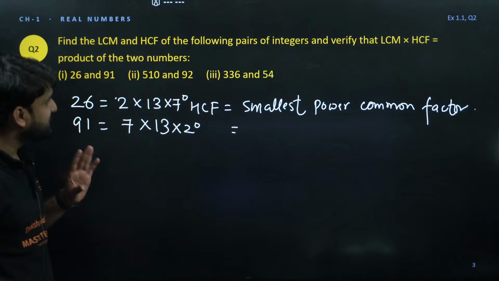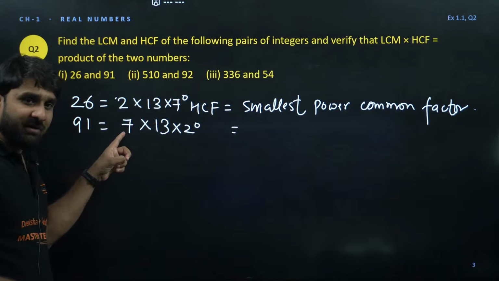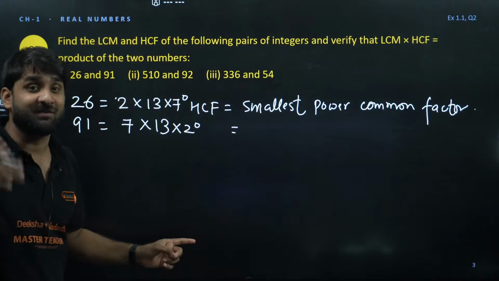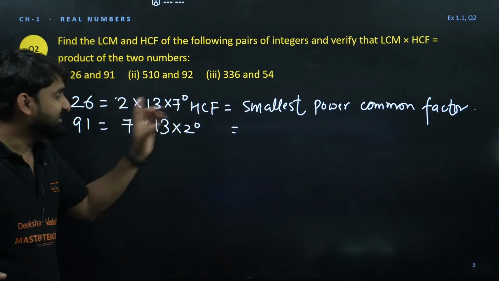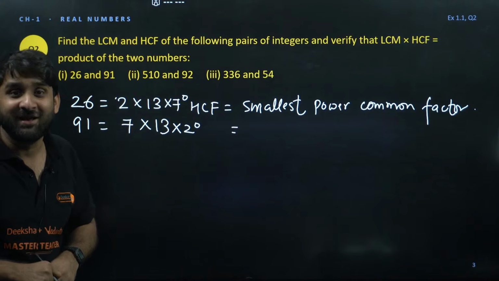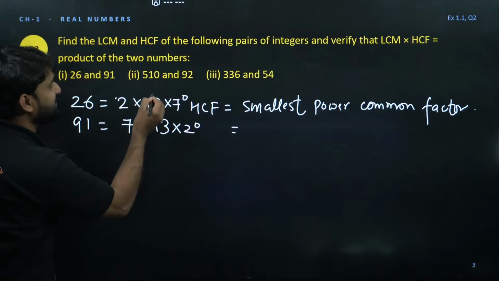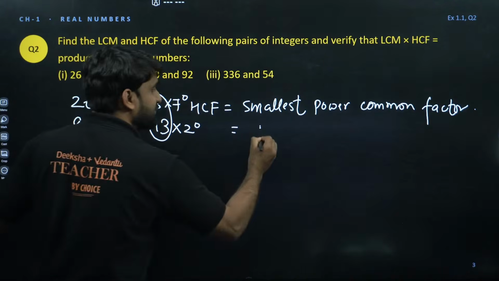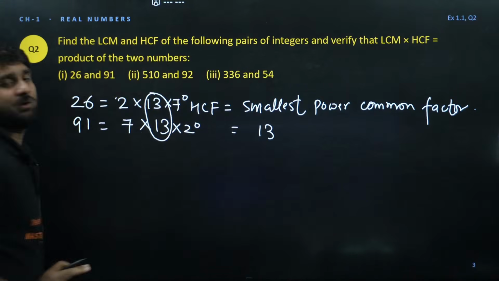Now move to 7. Here 7 to power 1 and here 7 to power 0, and we have to take the smallest power. So again 7 to power 0 will be considered, but 7 to power 0 is equal to 1. Now the only thing remaining is 13 to power 1. So this will be your answer. HCF is equal to 13.